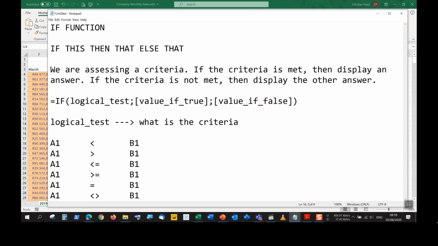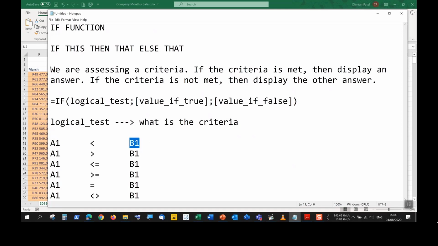Okay, so what we have here, we see that A1 is less than B1, or A1 is greater than B1. A1 is less than or equal to B1. A1 is greater than or equal to B1. A1 is equal to B1, or A1 is not equal to B1. So your criteria will always be in a form like this. Right? So you could use self-references.